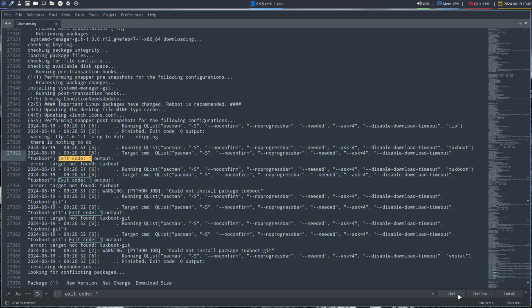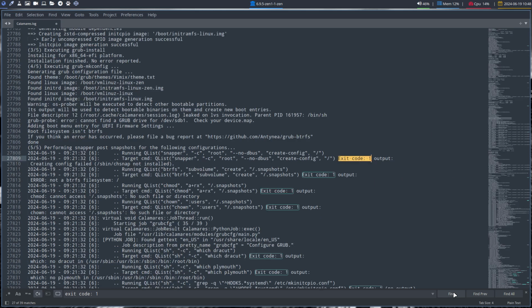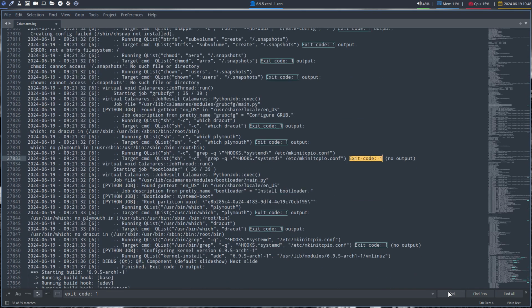And now I have Tux Boot. We can't build it anymore. It's out. Frustration software. Fine, Tux Boot Git as well. And this is just okay. B9. If you know what you're doing, this is okay. Dracut and which Plymouth and so on.